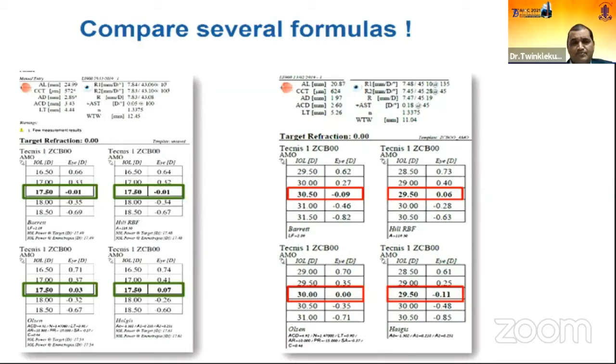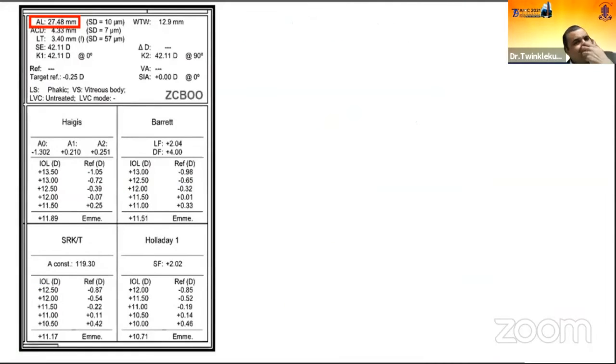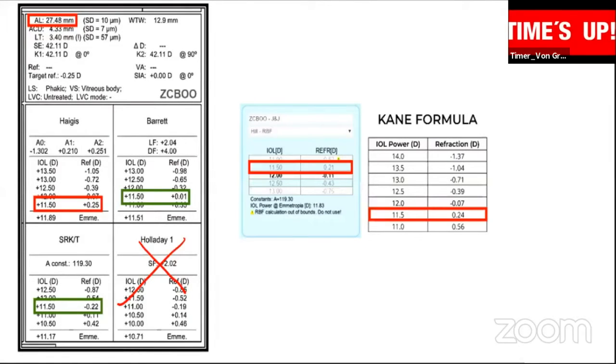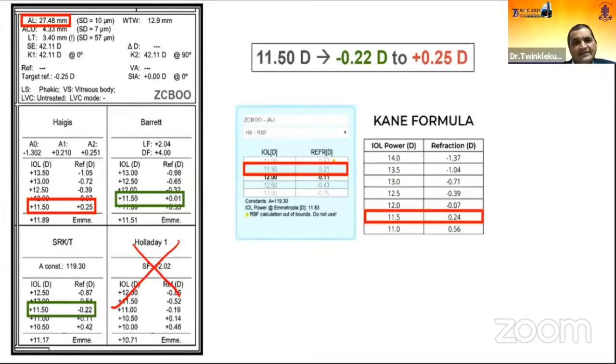Now, how do we overcome this? Let's discuss. This is the case where the axial length is 27.48. When we go for the calculations, the Barrett and SRK-T give a 11.5 reading, nearly for all the patients. When you consider the emmetropia, it gives a range between minus 0.22 to plus 0.25.